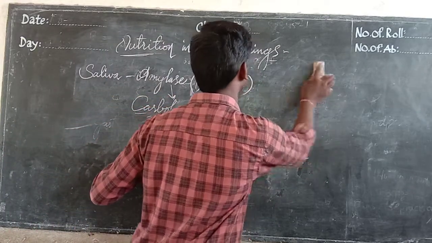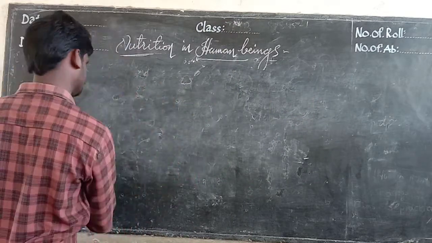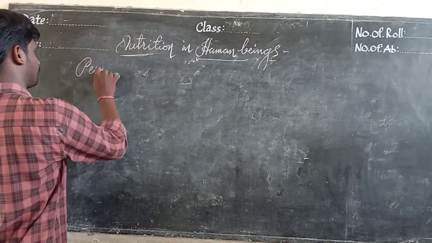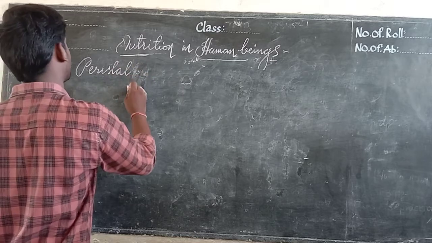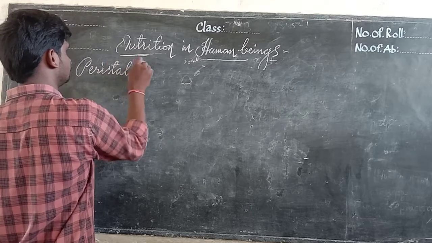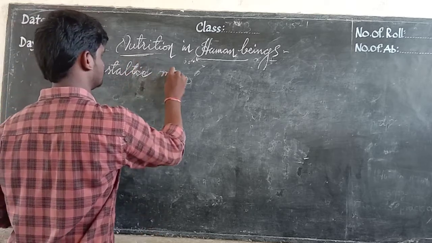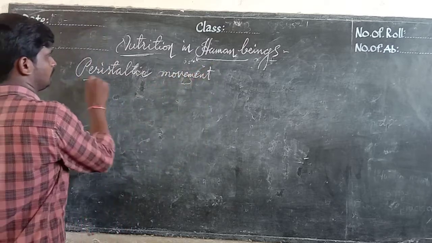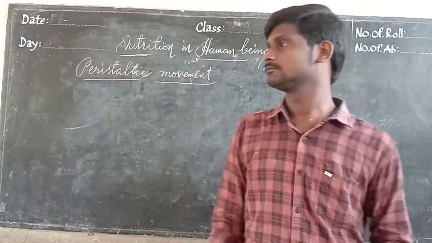Now next we shall discuss peristaltic movement.